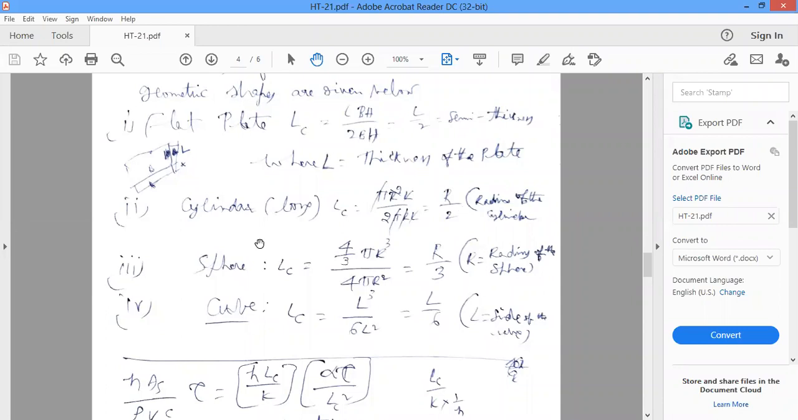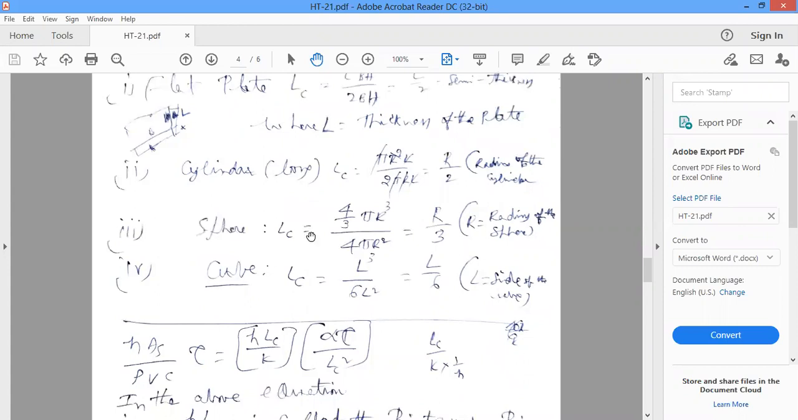Next, characteristic length for the sphere: LC is equal to volume by surface area. Volume is 4/3 pi r cube for a sphere, surface area is 4 pi r square. On simplification, r by 3, where r is the radius of the sphere.